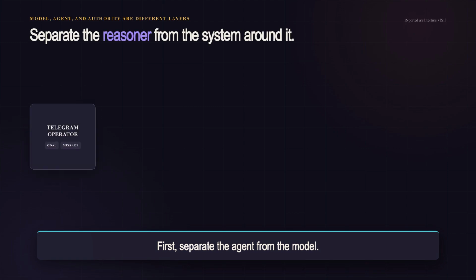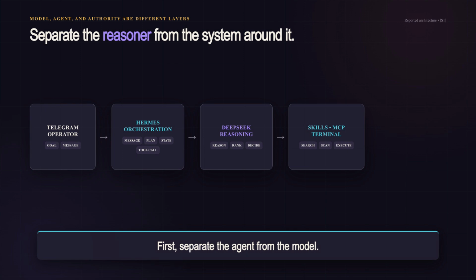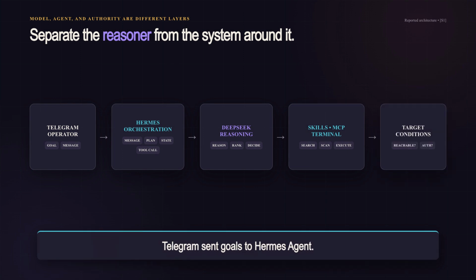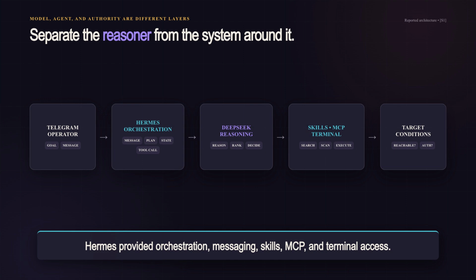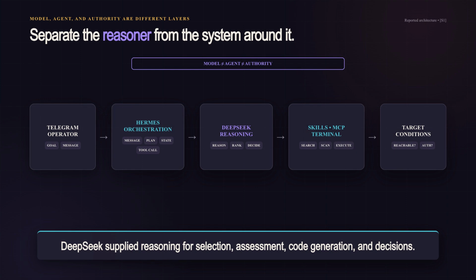First, separate the agent from the model. Unit 42 describes a Telegram operator sending goals to Hermes agent. Hermes provided orchestration, messaging, skills, MCP integrations, and terminal access. DeepSeek supplied reasoning for target selection, vulnerability assessment, code generation, and decisions.